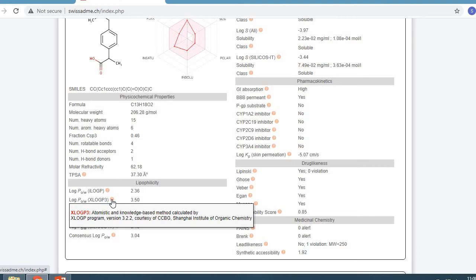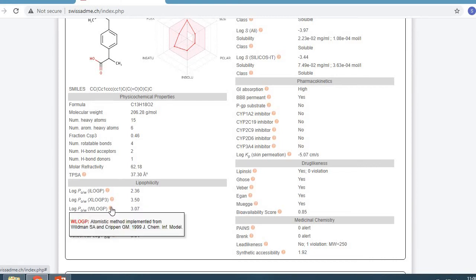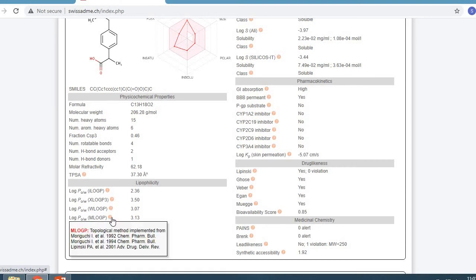Second is the XLOGP3, an atomistic and knowledge-based method. The reference is given and the value is 3.50. The WLOGP, the atomistic method implemented. The reference is given, the value is 3.07. The MLOGP, the topological method implemented. References are given and the value is 3.13.